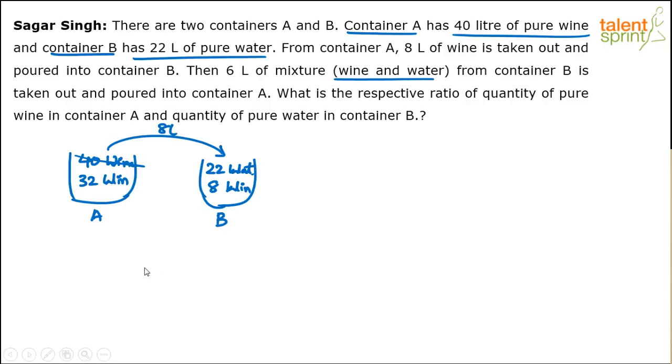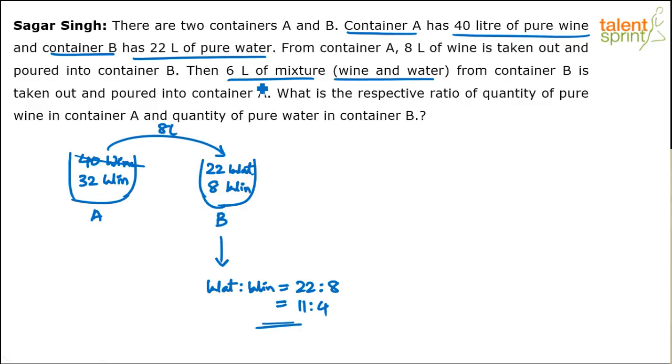Now there's one more step that's happening. After this, from container B, 6 liters of mixture is taken out. This has become a mixture now. Understand, B has got a mixture of wine and water, and the ratio is 8 is to 20, or 2 is to 5. So basically in container B we have water to wine in the ratio 22 is to 8, which is 11 is to 4. Right, 11 is to 4 ratio. That's the ratio we have.